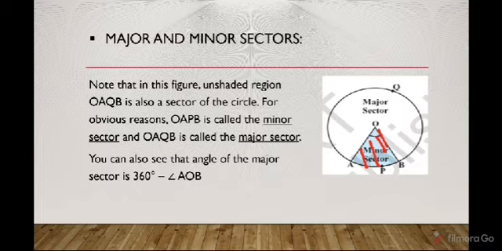Now for the minor sector, the angle of the sector is AOB. Now what will be the angle for the major sector? For the major sector, the angle will be from here to here. That is reflex AOB, or you can say 360 degrees minus angle AOB.